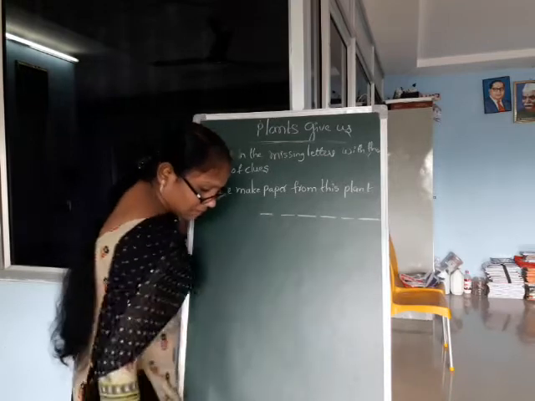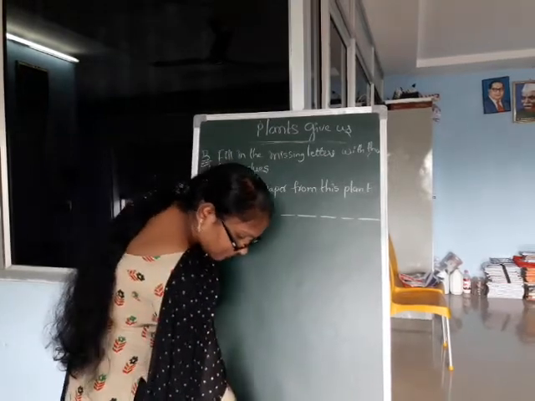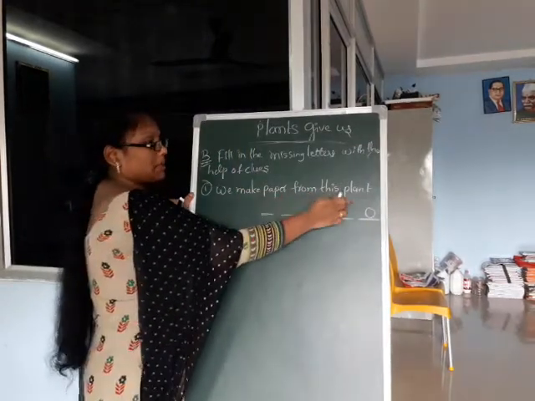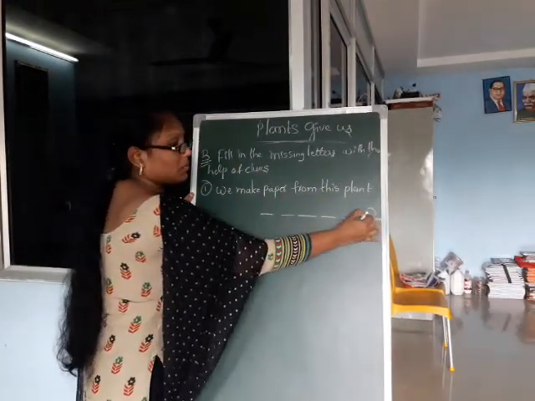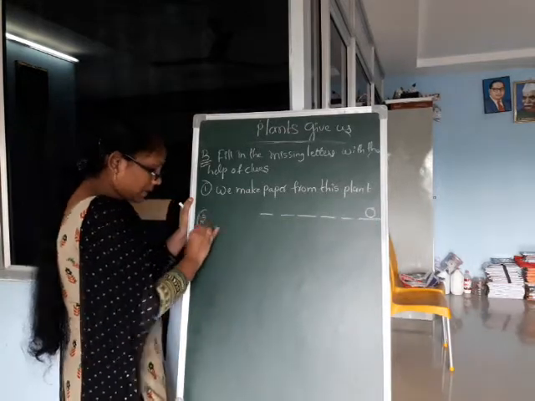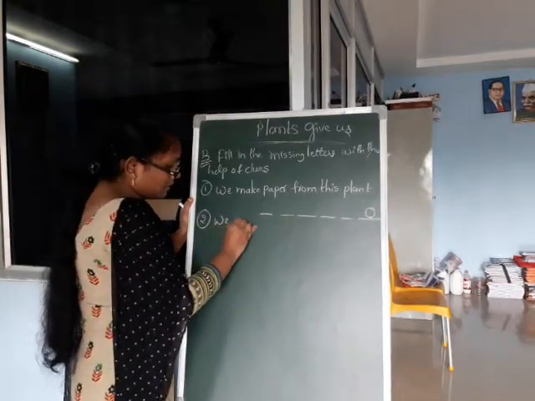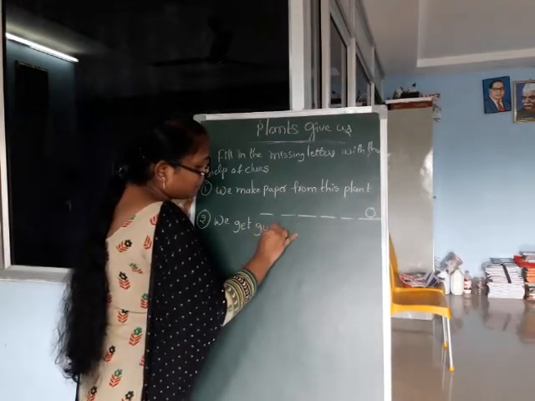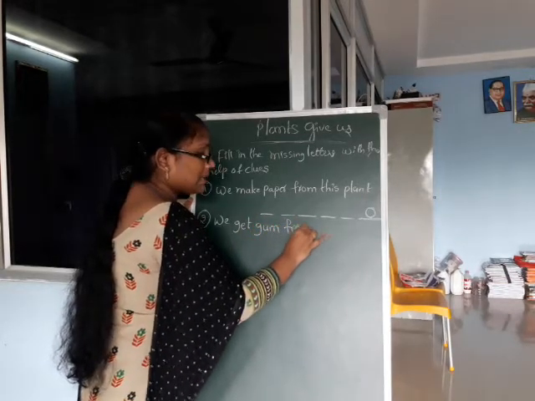Here is given one clue. Okay, we make paper from this plant. Second one, we get gum from this tree.